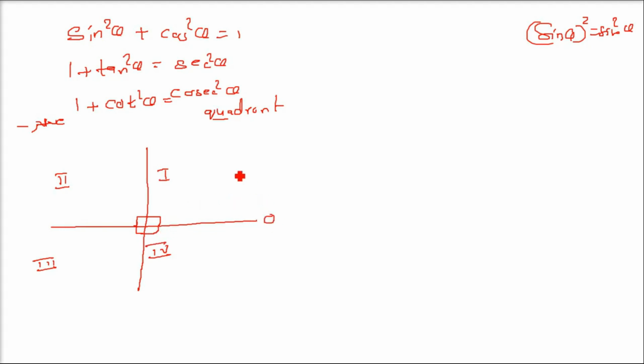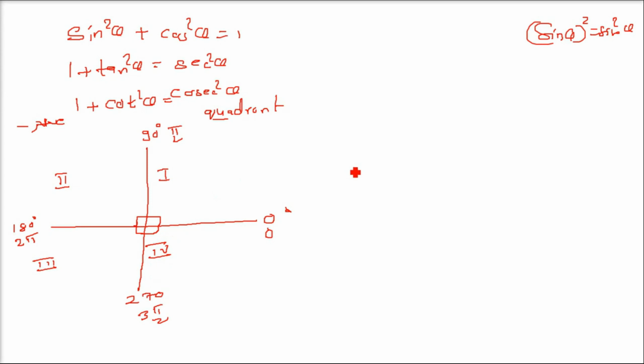So this is representing 0 degree, this is 90 degree, this is 180 degree, and this is 270 degree. So these are in degree. If you want to convert it into radian, this will be 0, this will be pi by 2, this will be pi, this will be 3 pi by 2, and this will be 2 pi. Now here, what will be the sign?